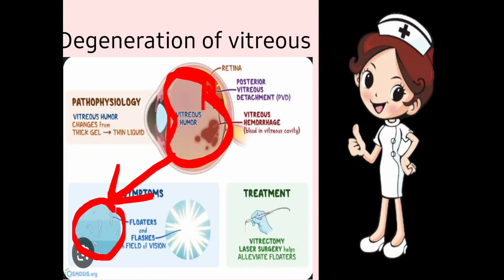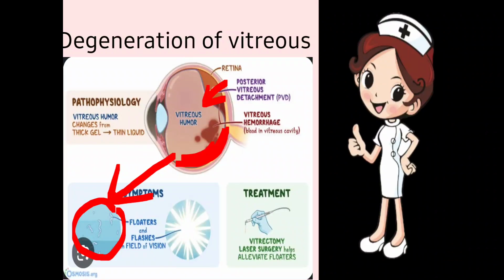Sometimes, in case of posterior vitreous detachment, here if you can see the retina is attached, and the vitreous gets detached. Vitreous is a kind of liquid or jelly which gets detached from the retina. So this condition is known as posterior vitreous detachment. Posterior means backside, and the backside of the vitreous gets detached from the retina.